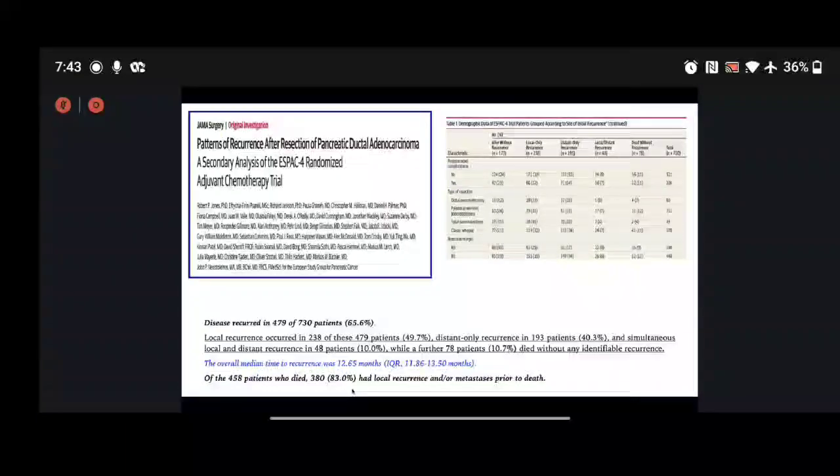So this is also one trial showing that despite the standard of care administration of adjuvant chemotherapy, the disease will eventually recur in around 65% of patients. So it also makes us think: is it the right strategy of treating resectable pancreatic head cancer?